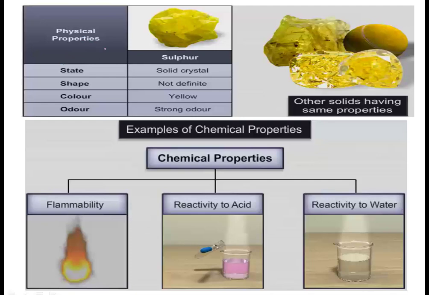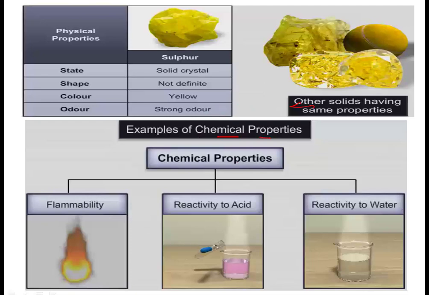Now for physical properties, as we have analyzed sulfur and that rubber ball, there is a problem that certain other substances may look like or may possess the same properties, right? They may be yellow in color, they may be having specific shape, right? So on the basis of physical properties, we cannot draw all the conclusions regarding a substance. As a result, we have to go to the chemical properties to distinguish between the two substances more appropriately, right?